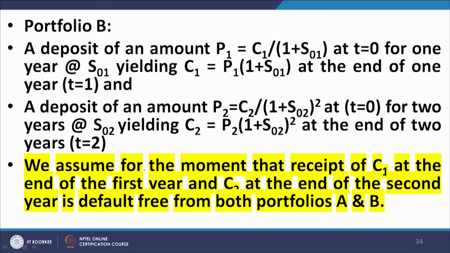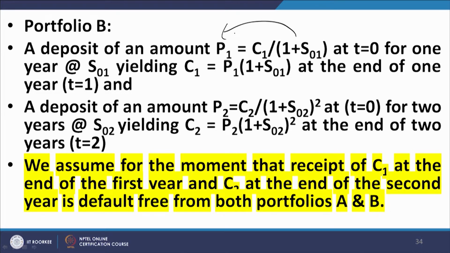S01 is the relevant interest rate, and P1 is the amount that is deposited at t equal to 0, for 1 year at the relevant rate S01. Therefore, the cash flow on account of this would be P1 into (1 plus S01), which will be equal to C1, by virtue of this formula, simply transposing this quantity to the left hand side.